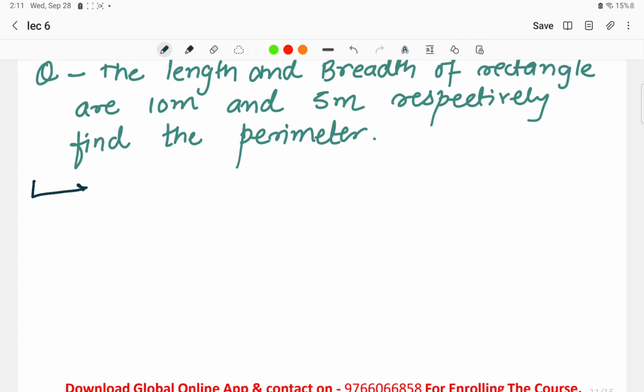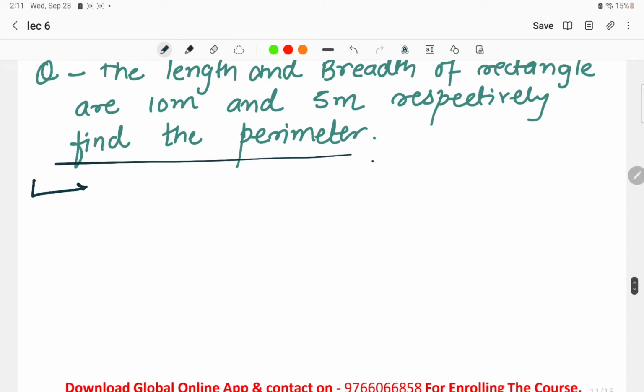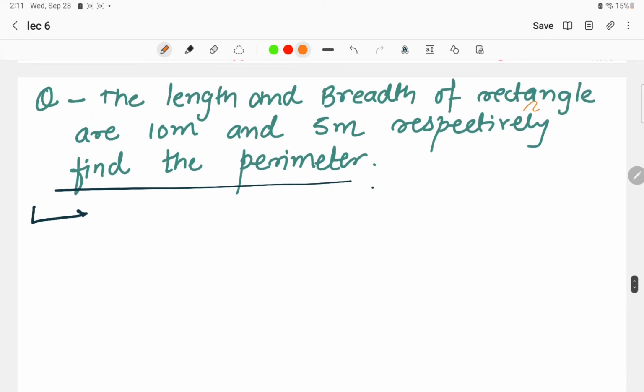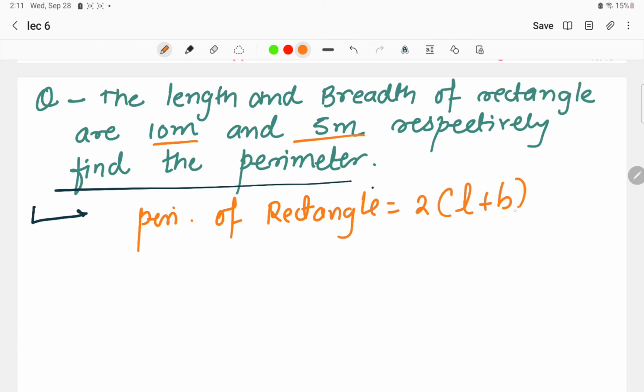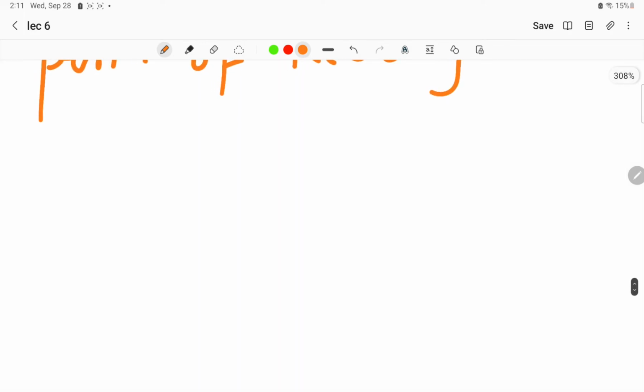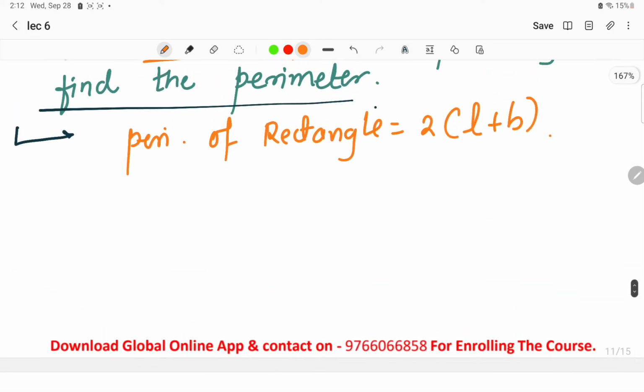Now what we have to find here is the perimeter of the rectangle, okay. The first thing to look at is that the length and the breadth of the rectangle are given as 10 meters and 5 meters respectively. We have to find the perimeter here. The formula for the perimeter of a rectangle, as we know, is twice of (L plus b). There are two L's and two B's as I told you. So this is the formula for the perimeter of the rectangle.